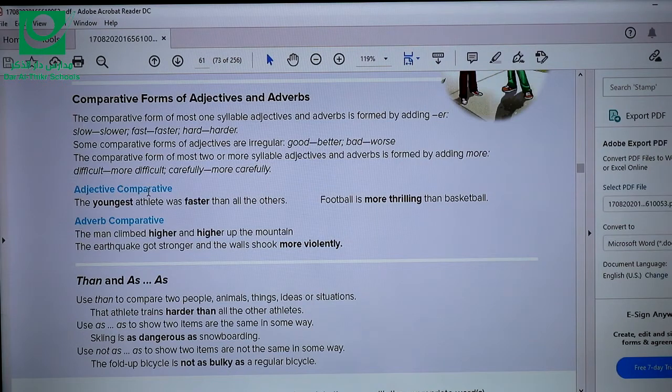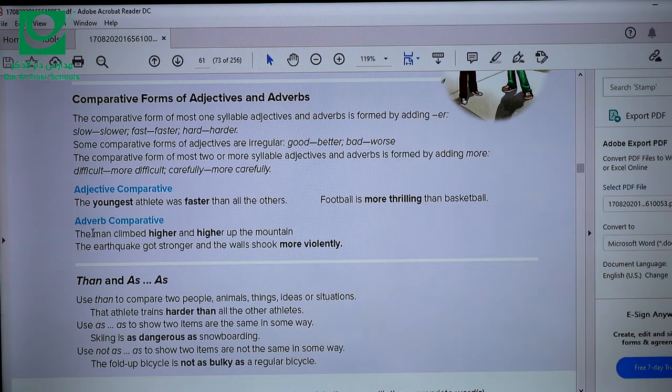The comparative form of an adjective is formed by adding er to the adjective. Like the youngest athlete was faster than. We usually add than after the comparative form of the adjective. Football is more thrilling, because thrilling is a long adjective. It's a two-syllable adjective. So we need to add more here. So more thrilling than.